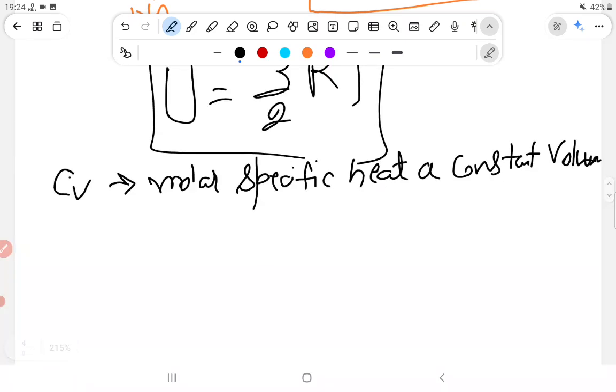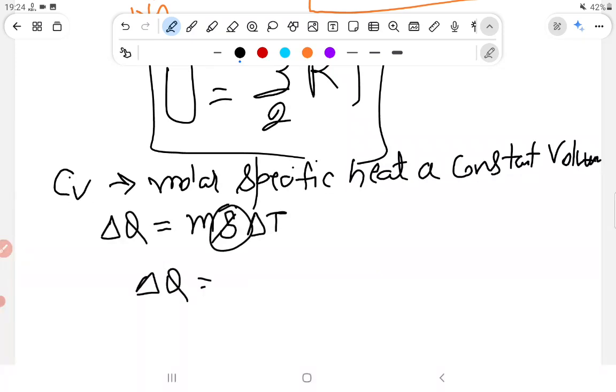Dear students, there is one famous formula you have studied: delta Q equals m s delta T. If we want to write the specific heat capacity in terms of moles, then in place of m I write the number of moles. C is the molar specific heat capacity, so delta Q equals mu C delta T.